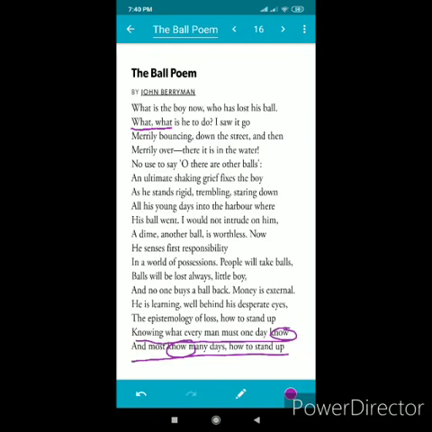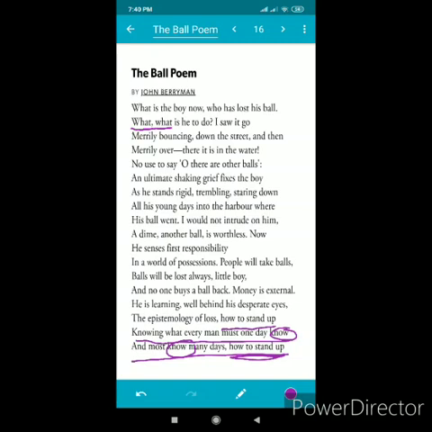Next one is the epistemology of loss, how to stand up. And the last line also you can see, most know many days how to stand up. In these two lines, the poet repeats the expression how to stand up to bring home the idea that one must accept a loss bravely and move on in life.